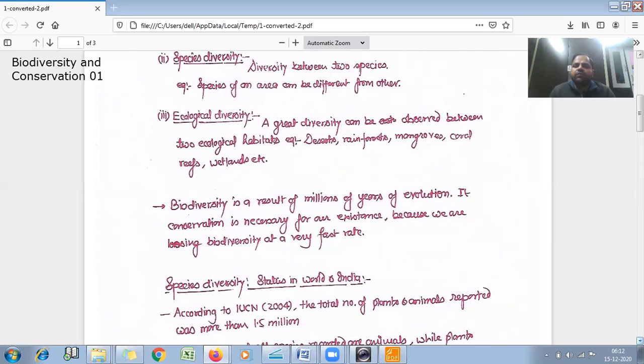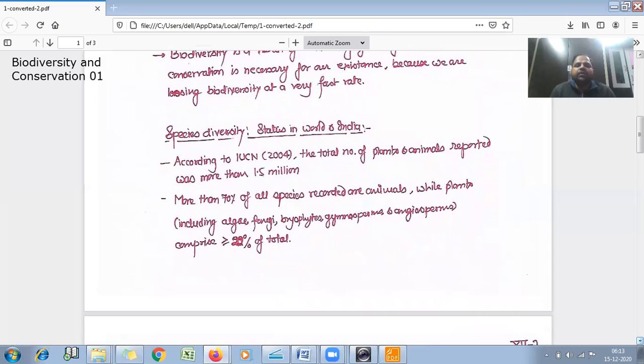As we know, many of the species are now threatened species, some may have become extinct, some may be in the endangered condition. So we are losing the biodiversity, or different species. So it is very essential to conserve them for our existence.